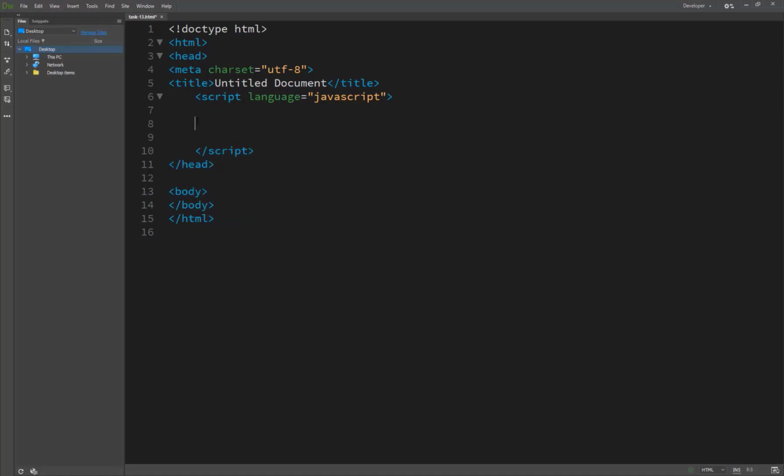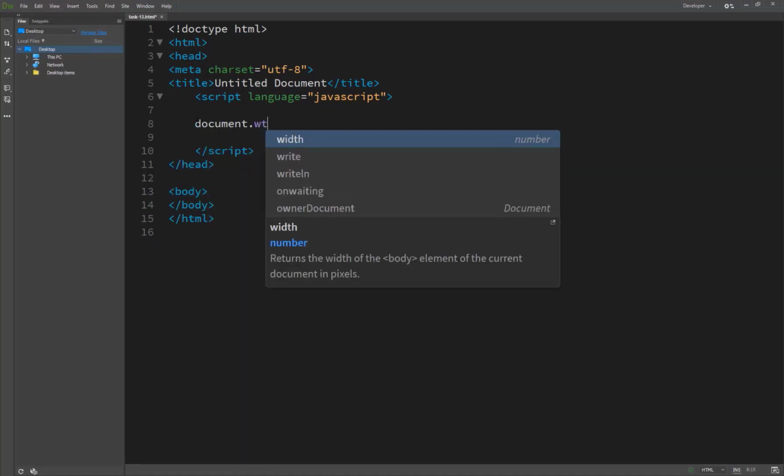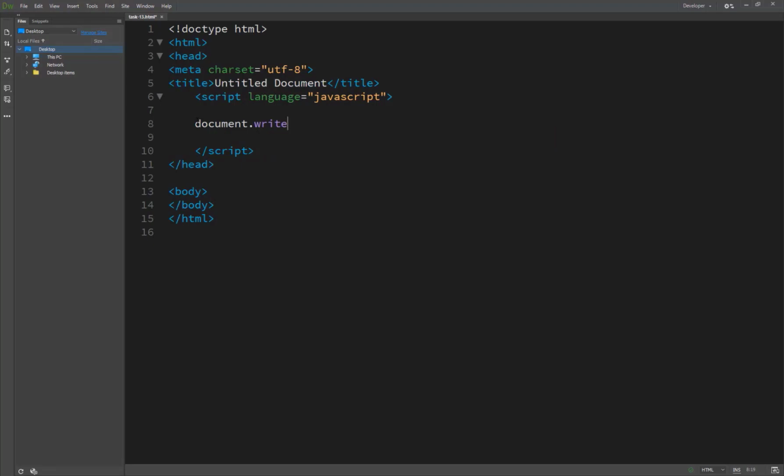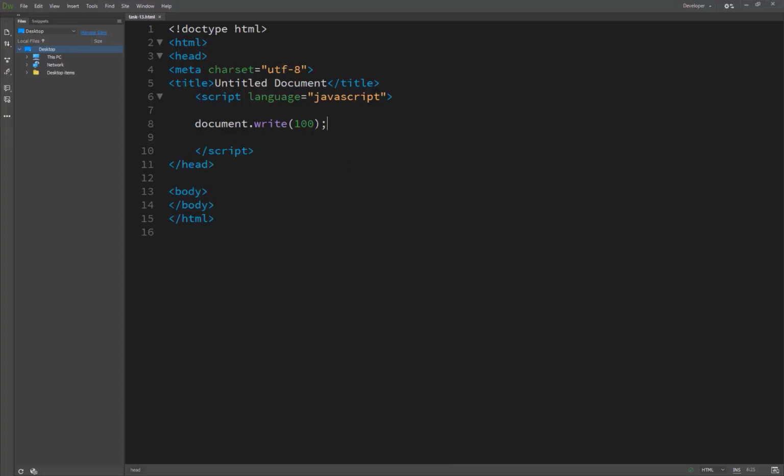So here we see, let's suppose we create a document.write for printing, and inside we just type 100 and save it. Then we go here and open it, and you see the result 100 printing on our screen. Because we are passing a number, this is a valid number variable.